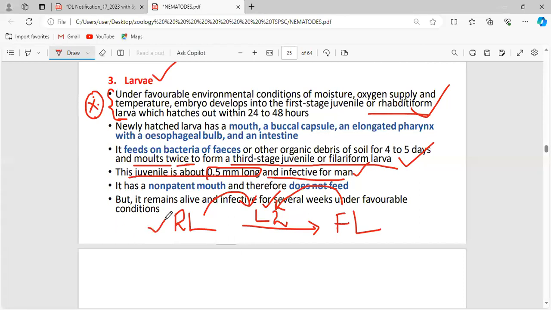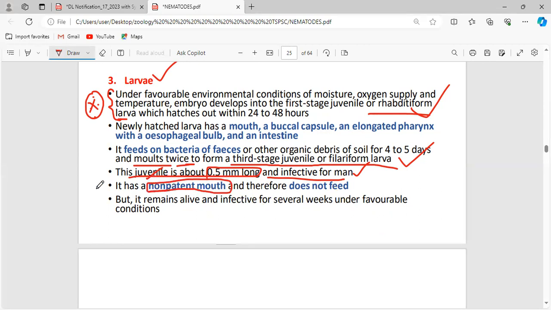The rhabditiform larva is going to feed on many things; it is a voracious feeder. The filariform larva is the infective stage, and this larval stage does nothing else. Now this juvenile is infective to humans. It has a non-patent mouth. As it has lost its mouth, the digestion mechanism cannot be seen here, so it can't feed, but it remains alive and infective for several weeks under favorable conditions.